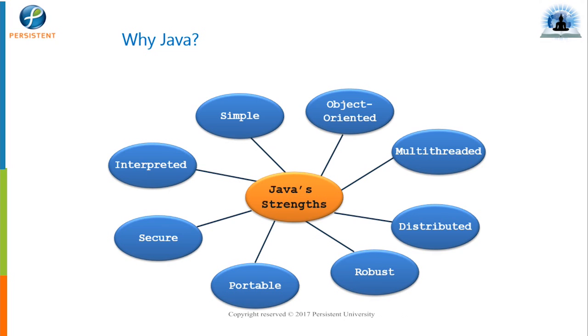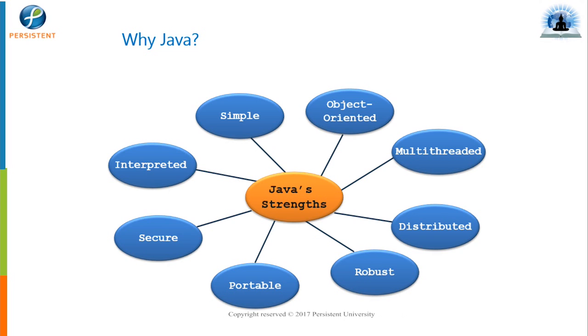Interpreted means what? If Java provides the interpreter, that means the software provides the interpreter itself, and your application will be faster. Your application will be directly converted into machine language. That's what the interpreter stands for. If I have machine code ready with me, I can directly run that on any operating system, and any operating system can understand that specific machine language. So your application by default becomes faster. So that time will be saved here.